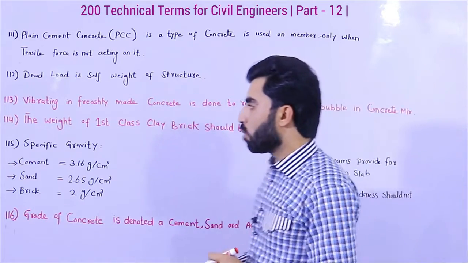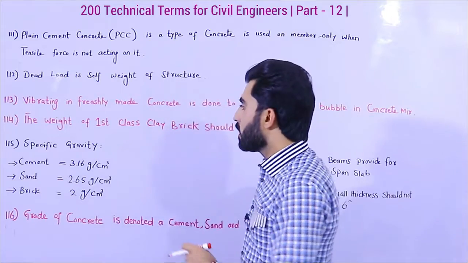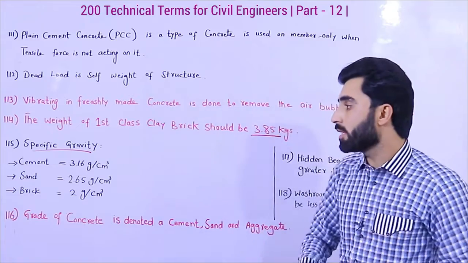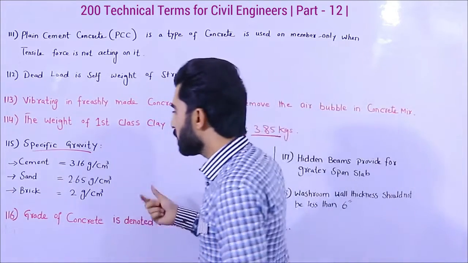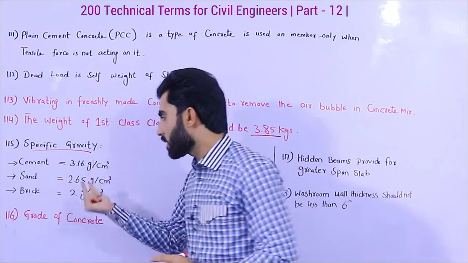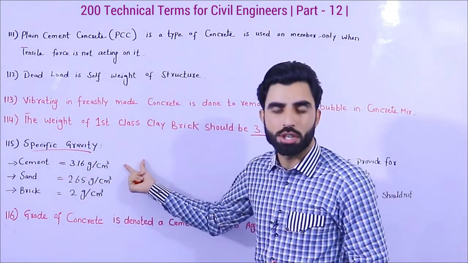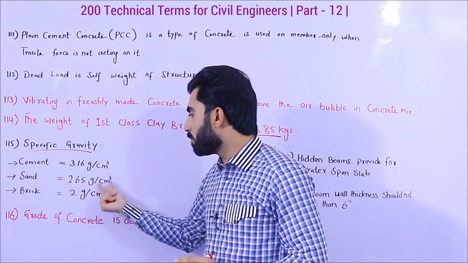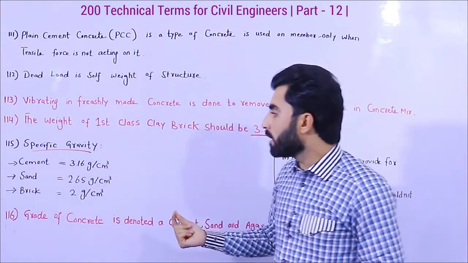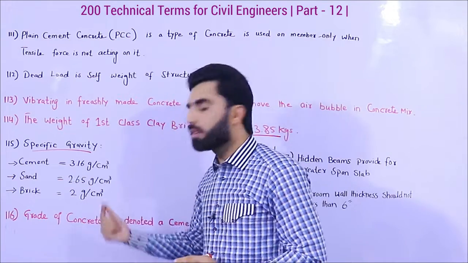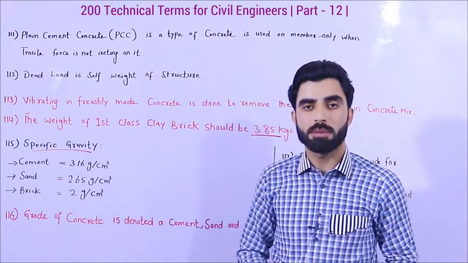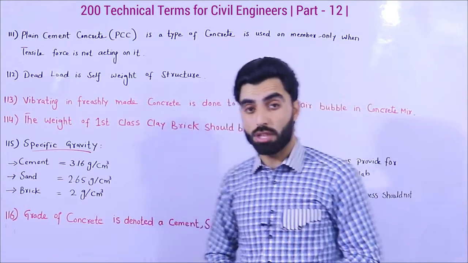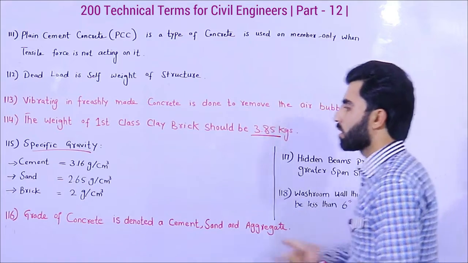Now the term number 115 is specific gravity. What is the specific gravity of cement, sand and brick? The cement specific gravity is 3.16 gram per centimeter cube. For sand 2.65 gram per centimeter cube, and for brick 2 gram per centimeter cube. This is the specific gravity. Anyone can ask you, especially in an interview, about specific gravity. So these are the answers.